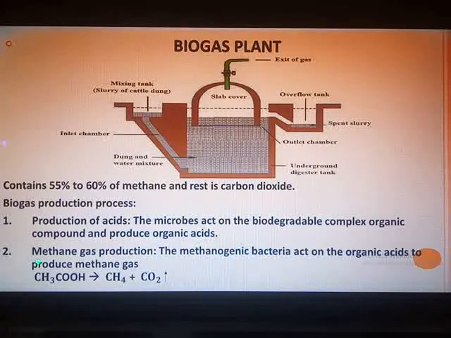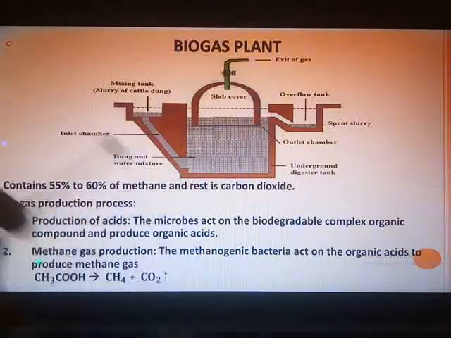What is used in this biogas plant? The reactants which are used are not at all costly. Animal dung, dry leaves, wet garbage, they all are used as the reactant. So no cost is involved over here. They get decomposed by the anaerobic microbes. Anaerobic microbes means the microbes which function in the absence of oxygen. They decompose these reactants in the biogas plant.